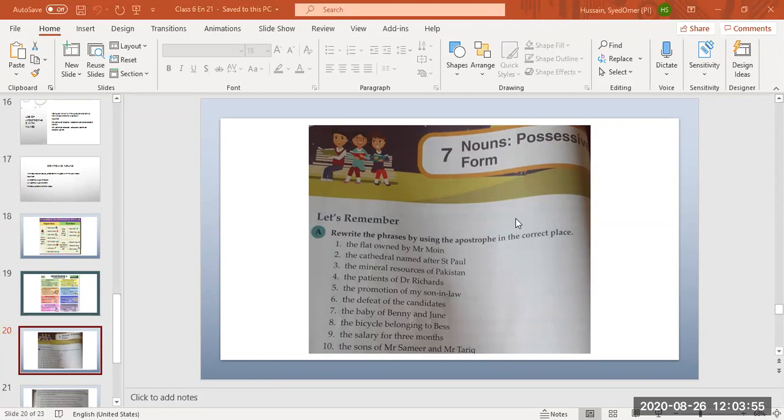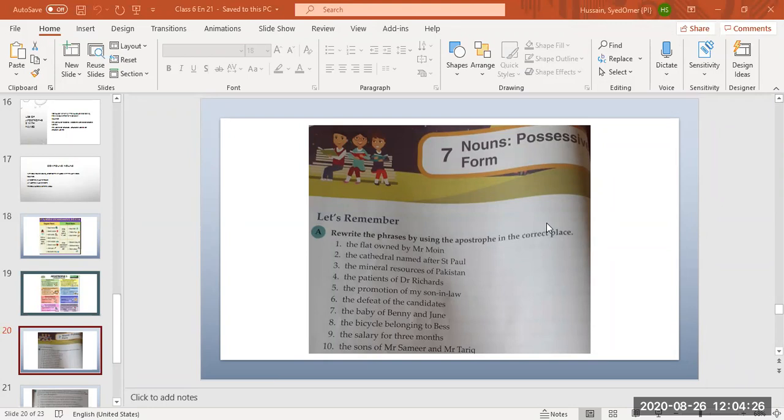Yes, Rohan. My son-in-law's promotion. Where will we put the apostrophe, and what do we put? Teacher, we will put apostrophe S after law. Very good. My son-in-law's promotion. It is a compound noun, and I've told you that with compound nouns we put apostrophe S with the last word. The last word is law, so you have to put apostrophe S with law. My son-in-law's promotion. Good.